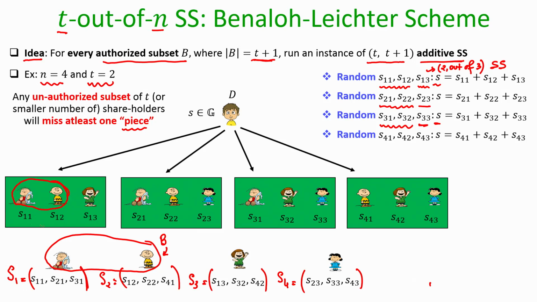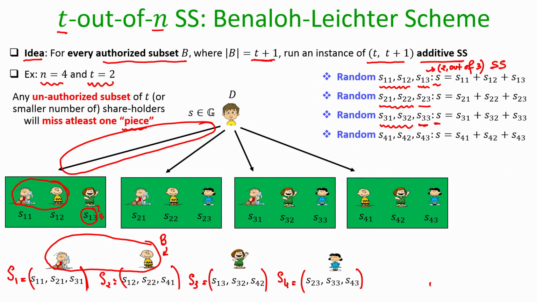They will have S11 and S12, but they do not know what is the S13 that the third party got. Since S13 is not known to P1 and P2, based on this instance of secret sharing which the dealer has executed, P1 and P2 cannot infer anything about the secret.